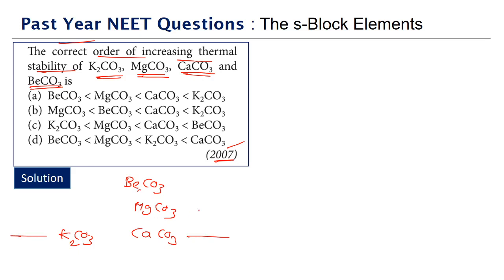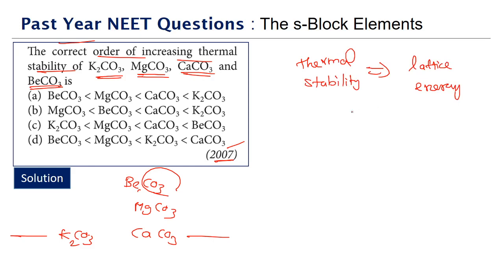But look at this. The correct order of increasing thermal stability. Thermal stability will depend upon what? As in the previous question we were analyzing, whenever we have a question on thermal stability, always we have to think about the lattice energy. Thermal stability always depends upon lattice energy. So when you talk about lattice energy, look at the ions that are changing between the given 4 substances. Between the 4 substances, the anion is the same. Carbonate ion is the same. Of course, carbonate ion is a large anion.